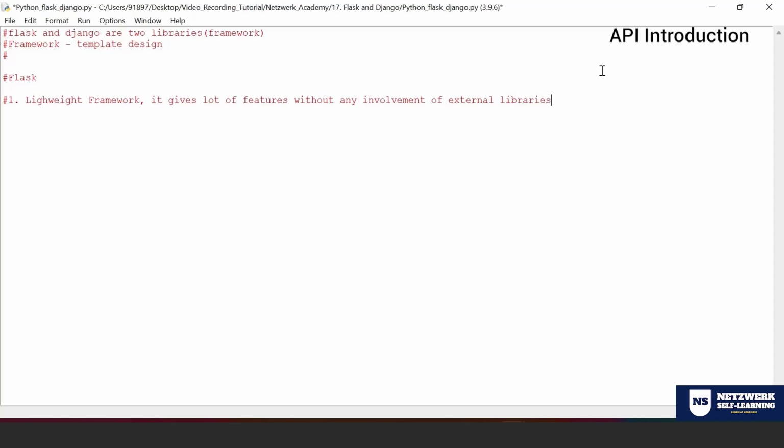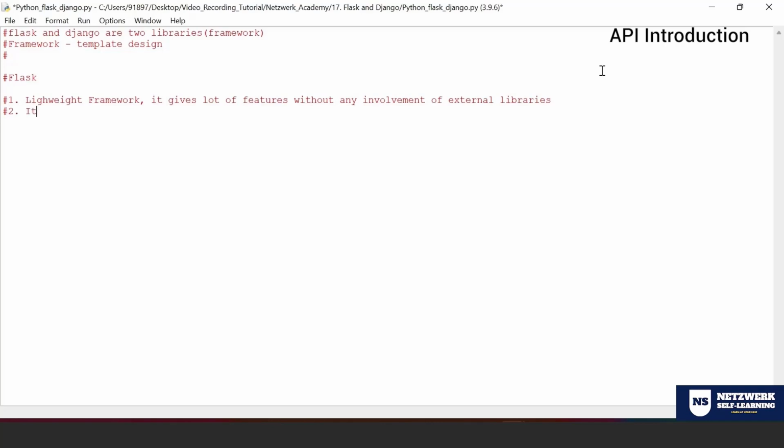You need not rely upon external libraries because whatever Flask gives you by default is for the most part sufficient to execute the task that you want to execute using Flask. That's what I mean. The involvement of libraries is very little here. I can say it's minimal. I cannot deny saying that it is completely eradicated, but it's very minimal. So that's why we call it lightweight.